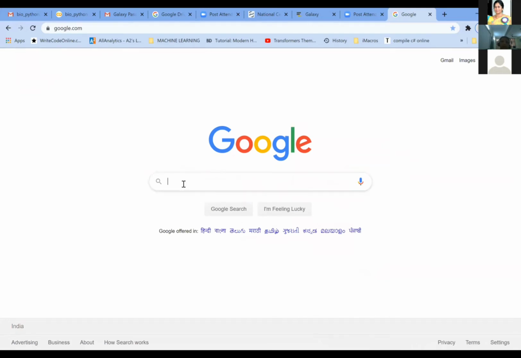Now I will show you how to go into this site and how to look at the sequences. Subsequently, I will be showing a screenshot of what the windows look like so that you can continue on your screens at your leisure. So first we will go into the NCBI site.